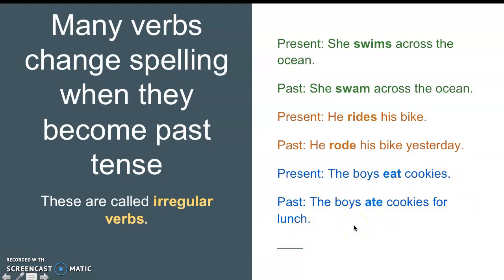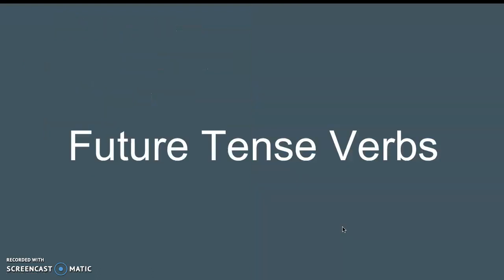Now, again, why do we have these verbs that don't follow the rules? Well, why do we ever have irregular verbs? It's just the silly way that the English language works, unfortunately, and you're just going to have to remember these ones that are irregular. So you'll see more and more, and you'll get better acquainted with those as we practice with some of them. Let's talk a little bit about future tense verbs as well.